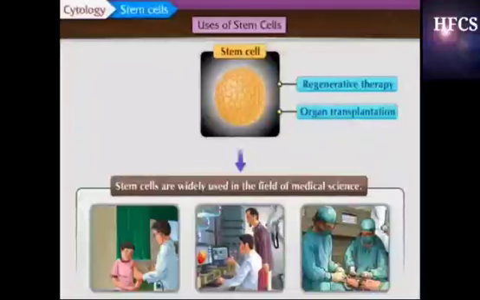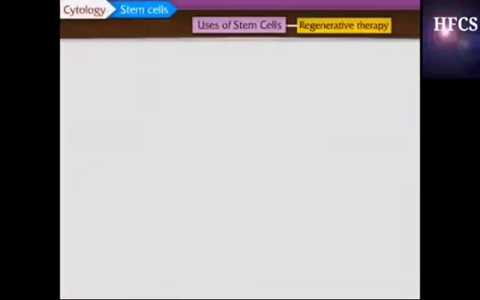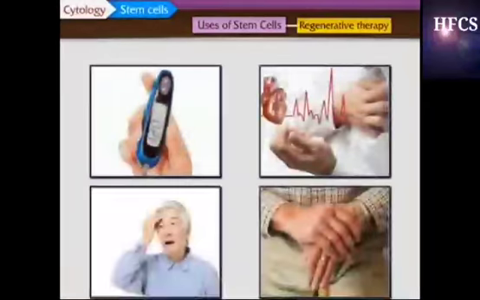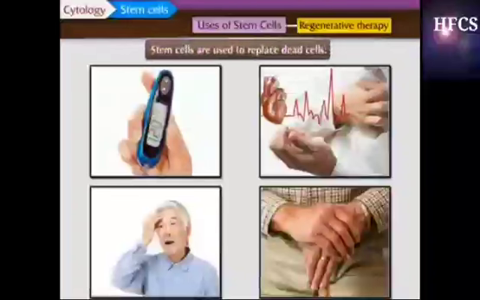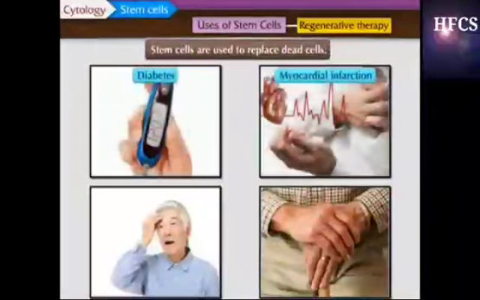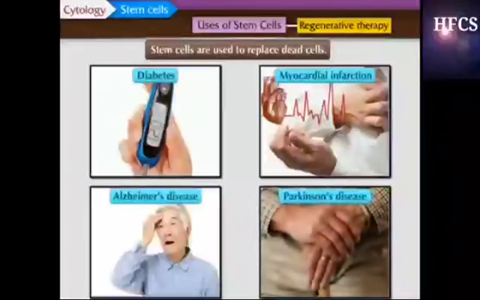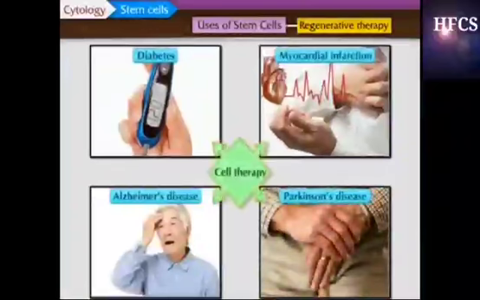Stem cells are widely used in medical science. First is regenerative therapy. Stem cells are used to replace the dead cells in case of conditions like diabetes, myocardial infarction, Alzheimer's disease, and Parkinson's disease.